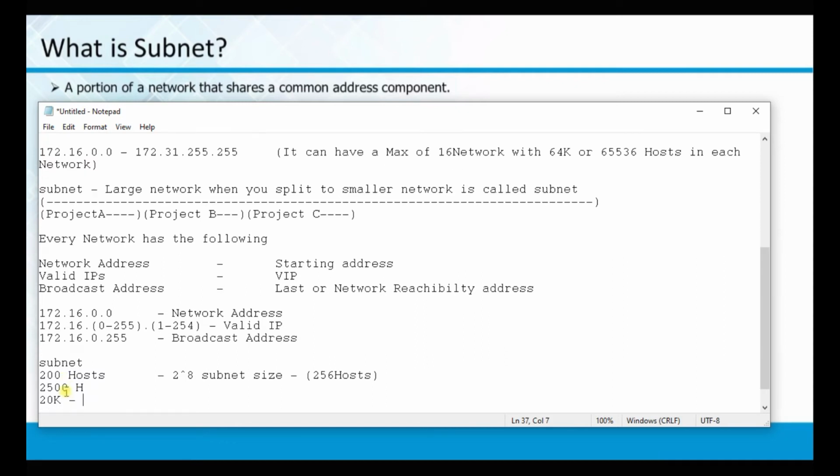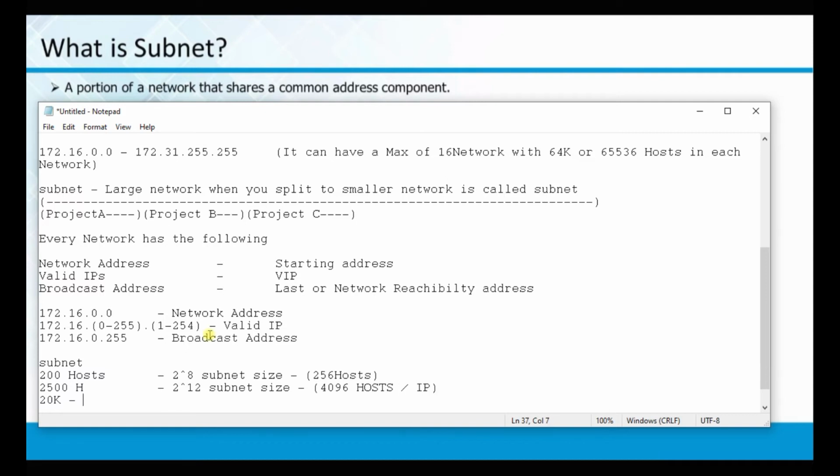If I say about 2500 hosts, what is the nearest subnet? If I say 2 power 9, you will get 512. 2 power 10 gives 1024. 2 power 11 gives 2048. 2 power 12 gives 4096. So the subnet size is 4096 IPs, hosts or IPs.